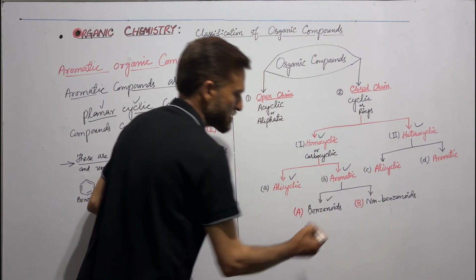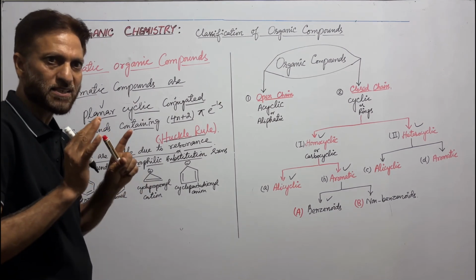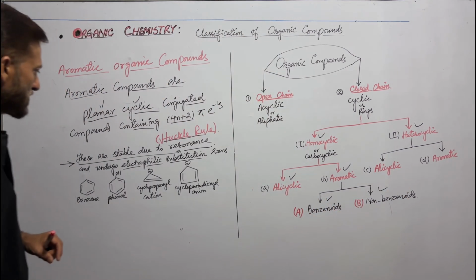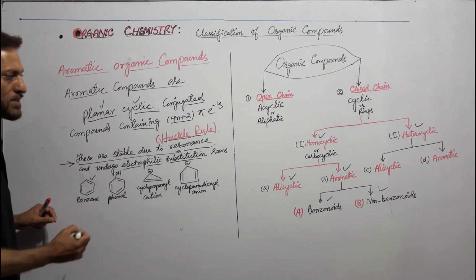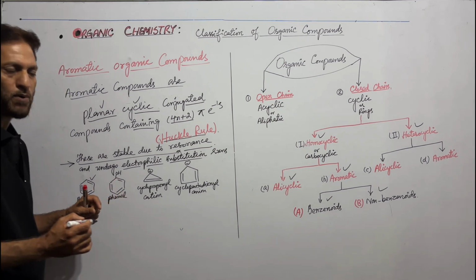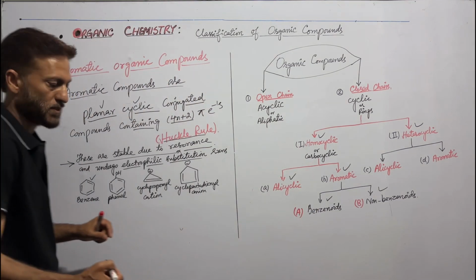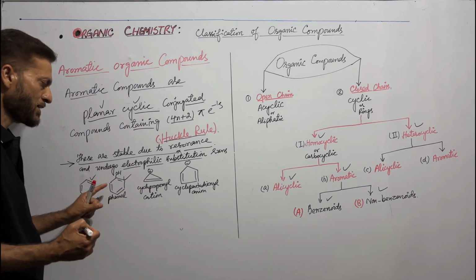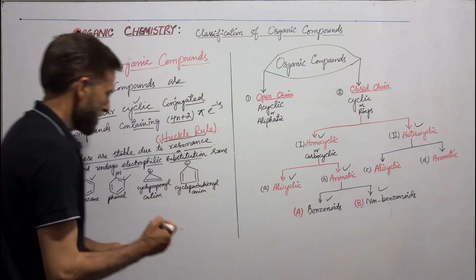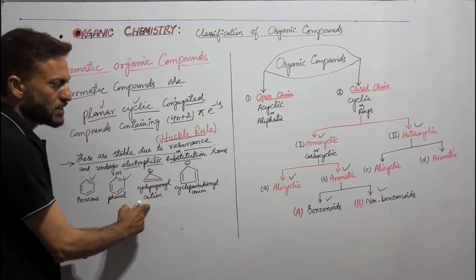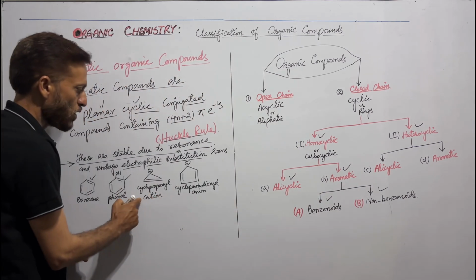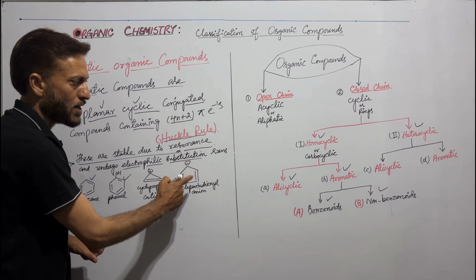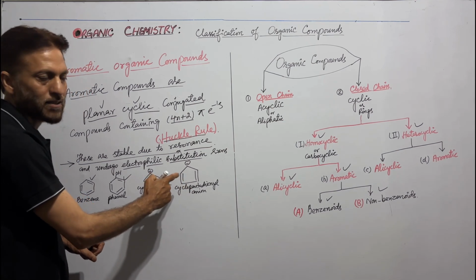Aromatic compounds are divided into two types. One type is called benzenoids, having benzene nucleus, having benzene ring, and second one is called non-benzenoids. Let us see the examples. Benzene itself is an aromatic compound. It will fall in benzenoid group. Phenol also contains benzene ring, benzene nucleus. It is aromatic benzenoid. Cyclopropenyl cation is aromatic but it is non-benzenoid. Cyclopentadienyl anion is also aromatic, but it is again non-benzenoid.